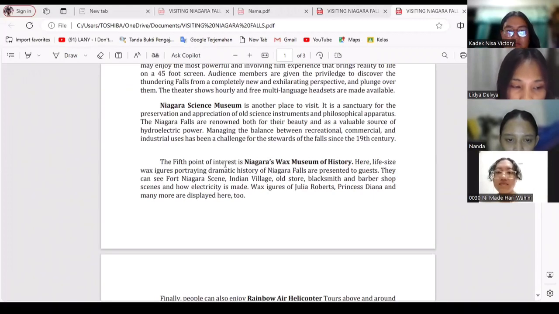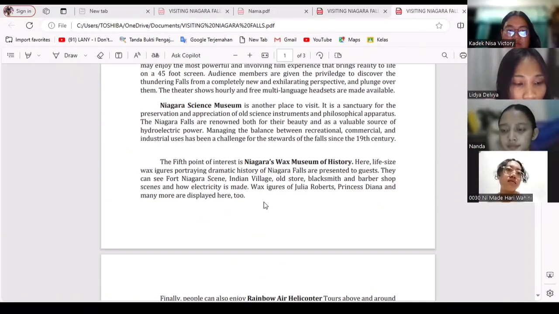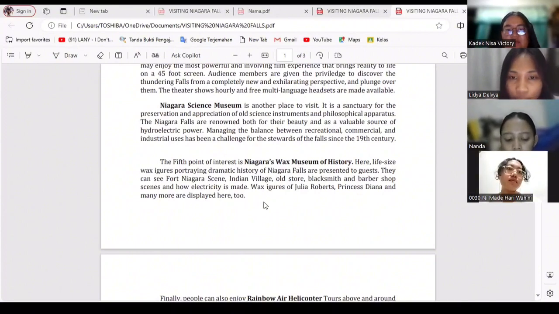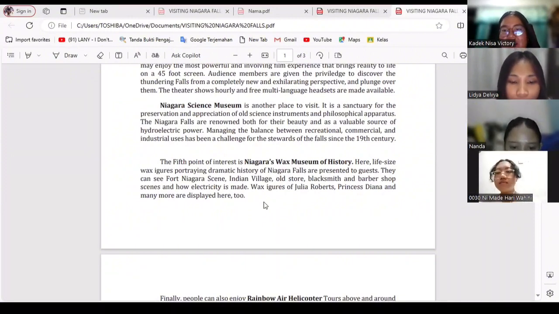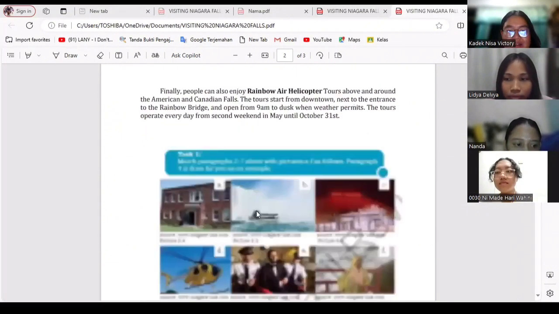Here life-size wax figures portraying the dramatic history of Niagara Falls are presented to guests. They can see the Fort Niagara scene, Indian village, old store, blacksmith and barbershop scene, and how electricity is made. Wax figures of Julia Roberts, Princess Diana, and many more are displayed here too. Okay, nice, Lydia. And the last paragraph, who wants to read again?